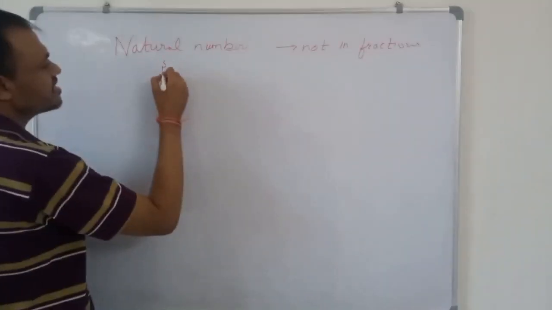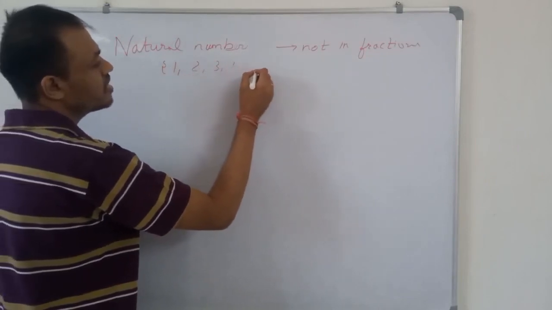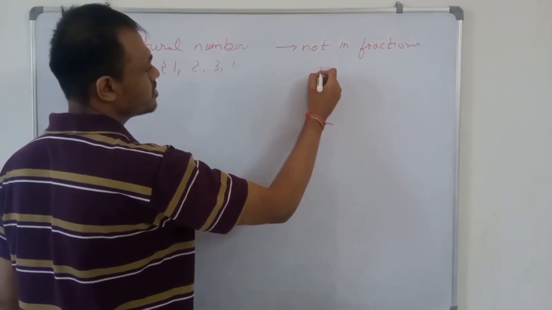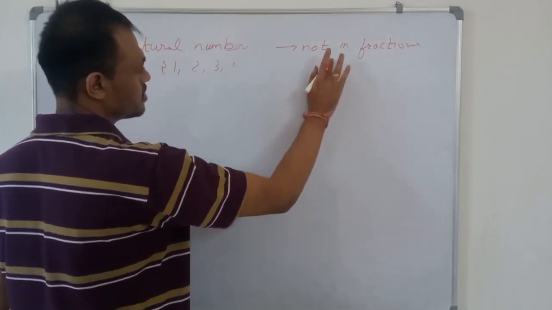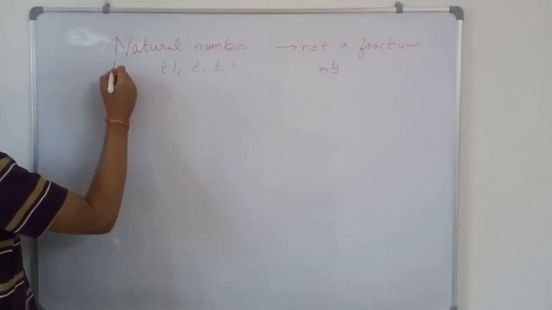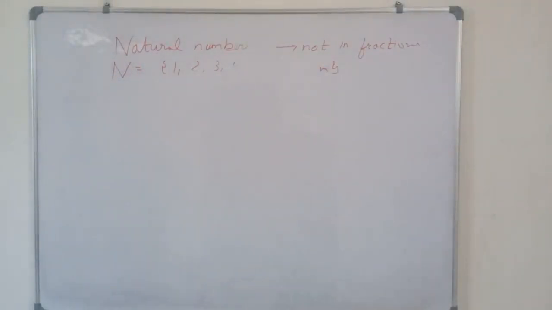So natural numbers consist of 1, 2, 3, 4, similarly up to infinity or n. They are represented by capital N. So natural numbers are those numbers which are not in fractions and they are from 1 to infinity. They are denoted by capital N.